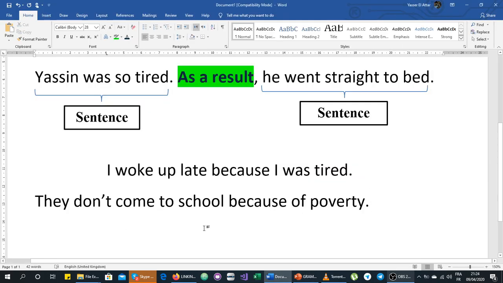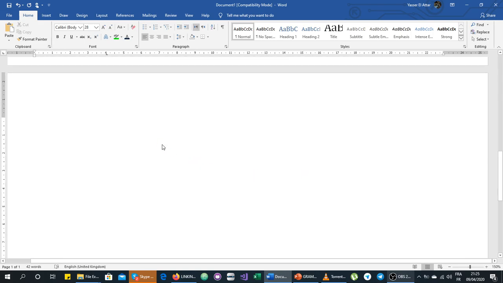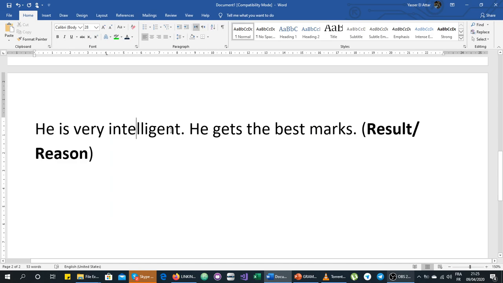He is very intelligent. This is sentence number 1. He gets the best marks. If we want to know which linking word to use, we need to see where the reason is and where the result is. So this is the result and this is the reason.